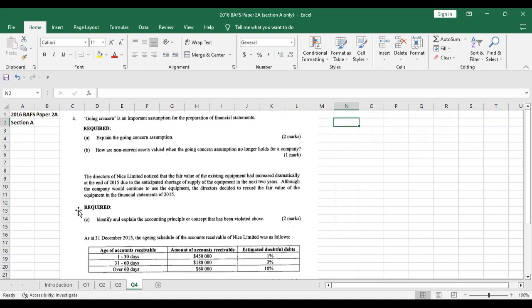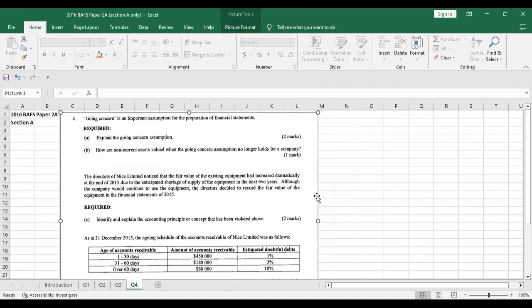But if the going concern assumption doesn't hold, the company is going to be liquidated in the foreseeable future. That means the company has to report the assets at fair value, or basically the net realizable value, the value the company expects to receive on disposal of the asset. So that's what it means.